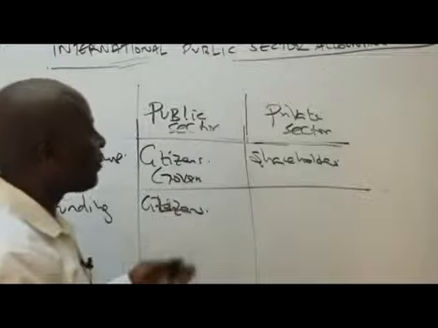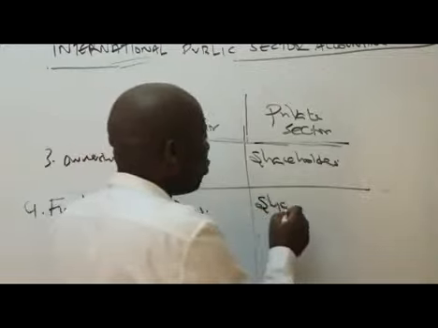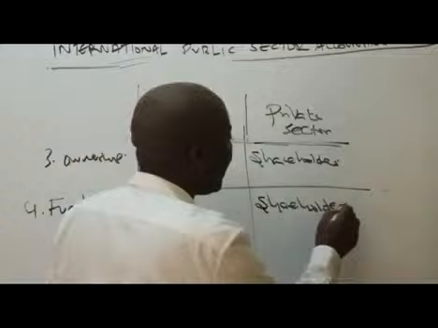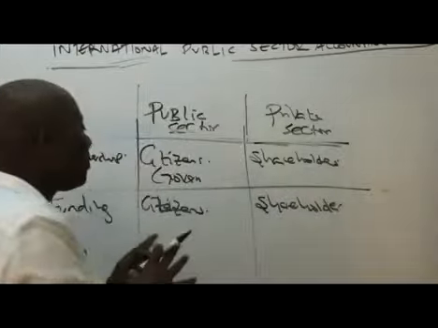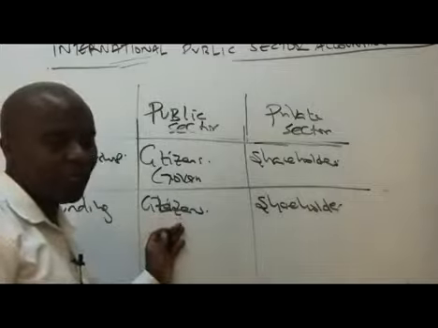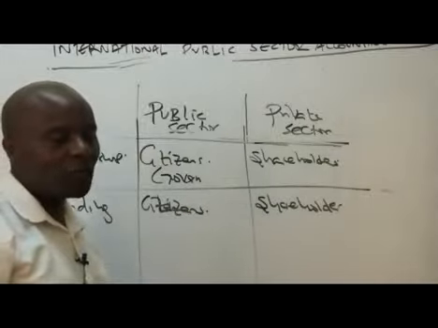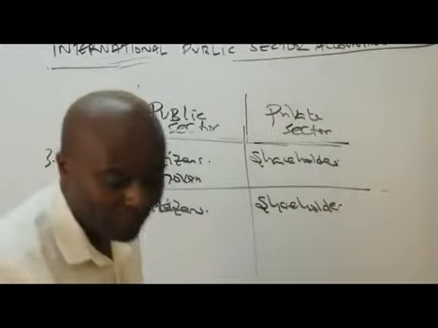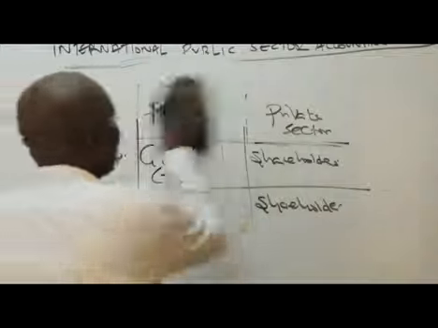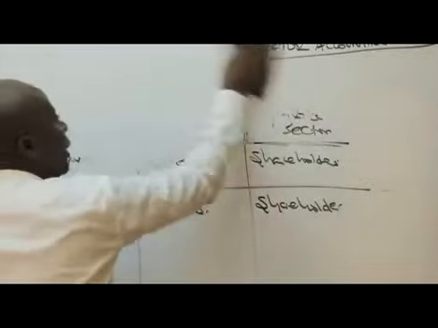How about the private sector? Private sector funding, of course, we have shareholders. And in either case, we'll still be talking of borrowing. The public sector borrows heavily, and the private sector also borrows heavily. Now, from there, ladies and gentlemen, we'll go straight away to IPSAS 1, International Public Sector Accounting Standard number 1, which talks about presentation of financial statements.